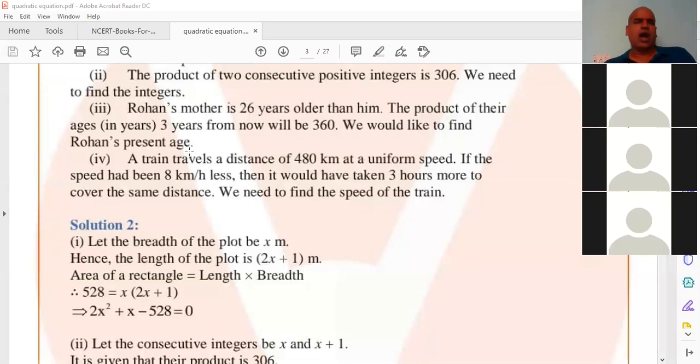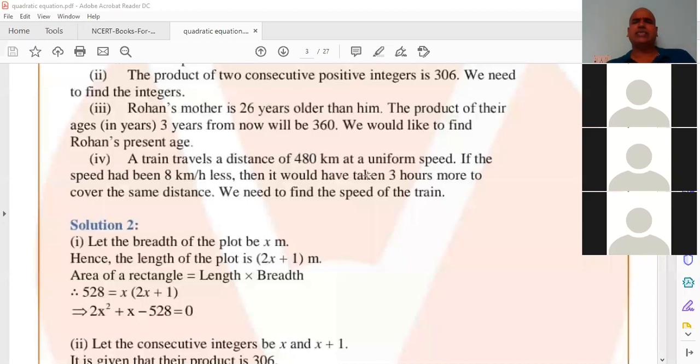Okay. Now, after 3 years, Rohan's mother's age is X plus 26 plus 3, which is X plus 29. I think the signal is there. Is it audible, Akifa? Yes, sir. Okay. 26 plus 3 is 29. Rohan's mother's age after 3 years is X plus 29.